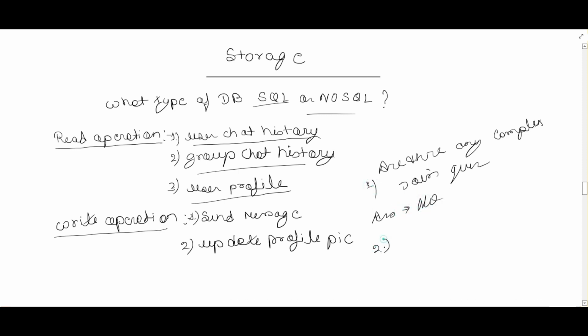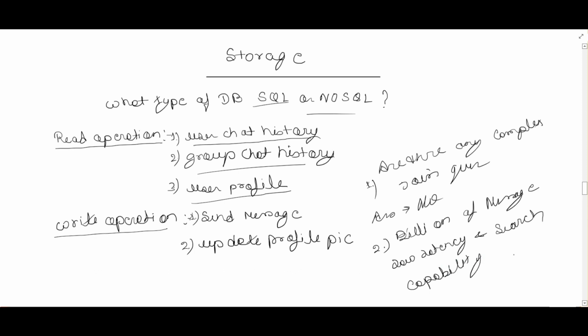Second question, we need to check how many messages we have to support. This is going to support billions of messages, and we also need low latency, and we need search capability for the chat history. So when we don't have to perform any complex join queries, need to support billions of users, and need low latency, high availability, and search capability, then we have to go with a NoSQL DB.